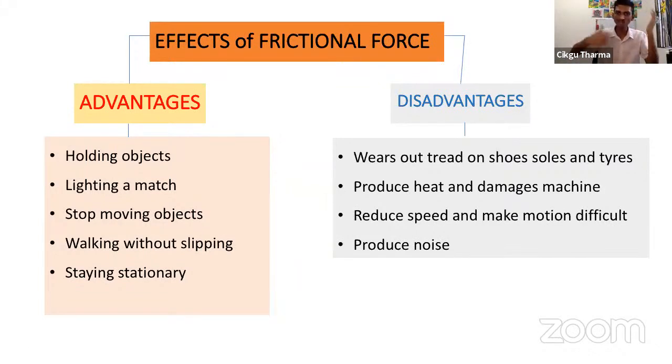When the machine keeps on moving, it creates heat, and that heat can spoil the machine. Look at the car. If the car travels a very long distance, what happens to the engine? The engine will heat up, and the engine can be damaged. So we have to cool down the engine to continue the journey. All right. Next one, reduce speed and make motion difficult. Do you know that if there is no frictional force, you can run faster? So this frictional force reduces the speed of the object.